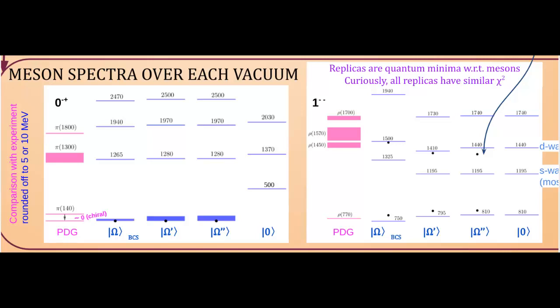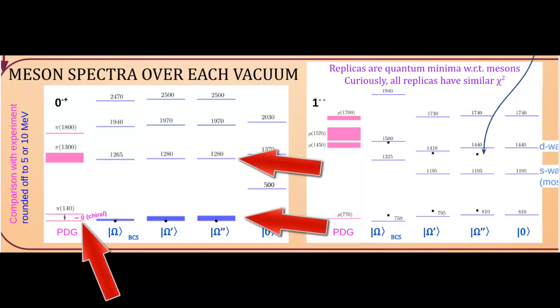The left plot shows the spectrum of pseudoscalar and the right one of vector mesons. The magenta column in both shows the experimental meson spectrum. It is clear that perturbative vacuum is in gross disagreement with experiment by having a massive pion around 500 megaelectronvolts. Now, among the ground and excited BCS replicae, the differences are minor. All of them break chiral symmetry, although with different intensity.